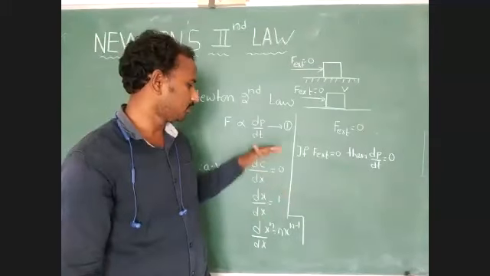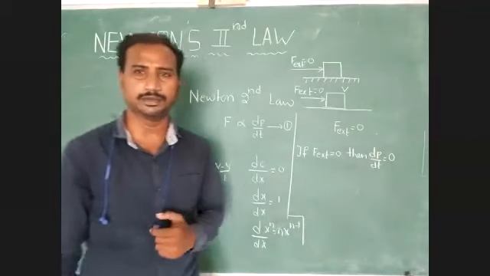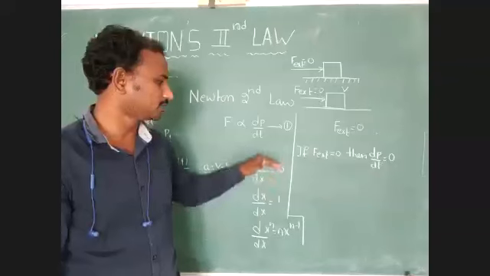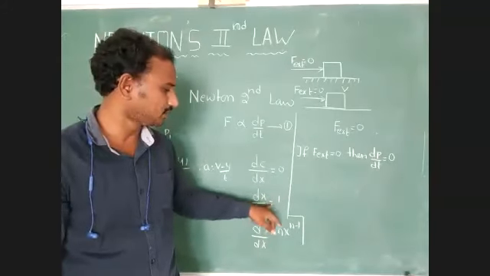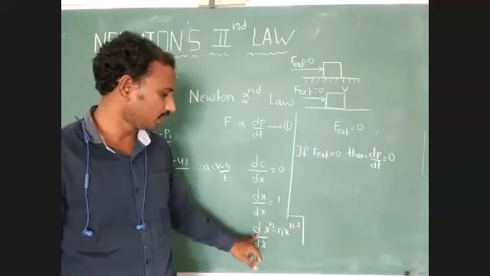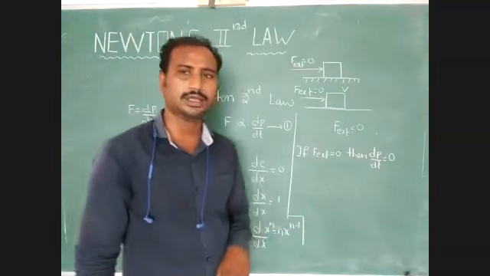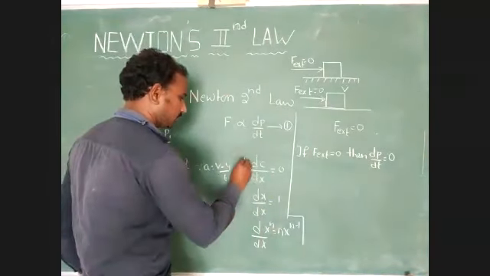These formulas we have to observe repeatedly in our physics problems. So note down these three formulas. First formula: d by dx of constant equal to 0. Second formula: d by dx of x equal to 1. Third one: d by dx of x power n equal to n into x power n minus 1. Understood? So just identify these three formulas.